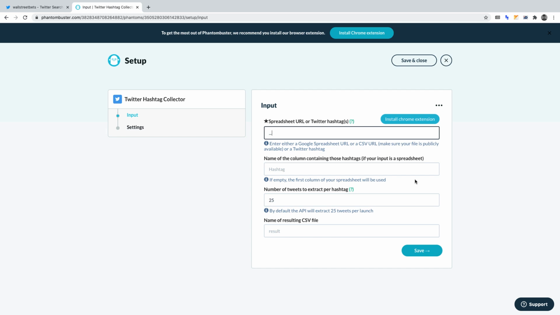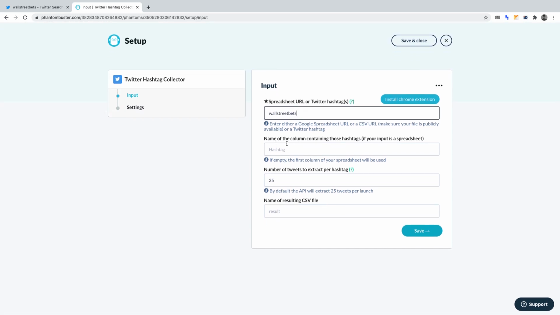Let's go through what you need to do here. 1. Spreadsheet URL or Twitter hashtags. We must insert the hashtag that we want to track on Twitter. I'm going to enter the hashtag Wall Street Bets. If we wanted to track multiple hashtags, we would need to create a Google Sheet. Within that Google Sheet, we would need to insert all the hashtags that we would want to track within a column. Then, paste the share URL in this box.